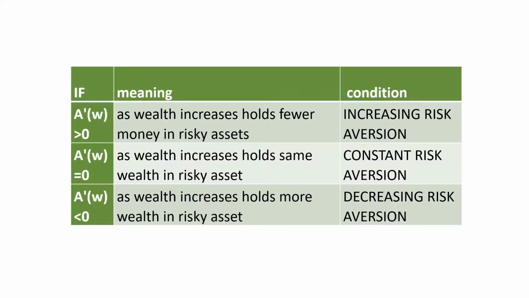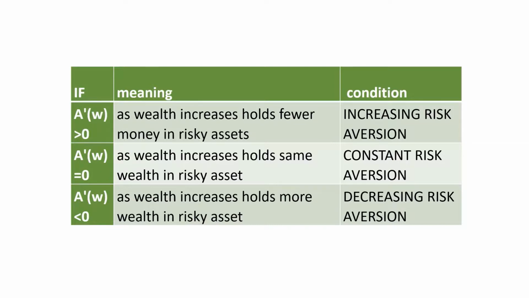If the value is greater than 0, it means that the investor will hold less money in risky assets. This is a condition of increasing risk aversion. If it is equal to 0, it means that the investor will hold the same amount of money in risky assets, which is known as constant risk aversion. And if it is less than 0, it means that he will hold more wealth in risky assets, which is known as decreasing risk aversion.